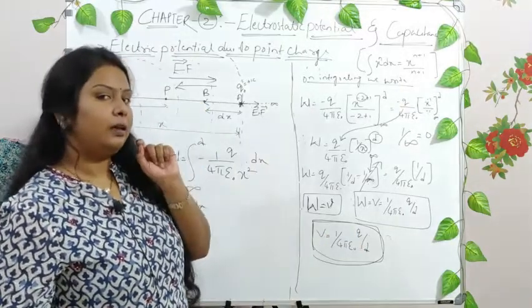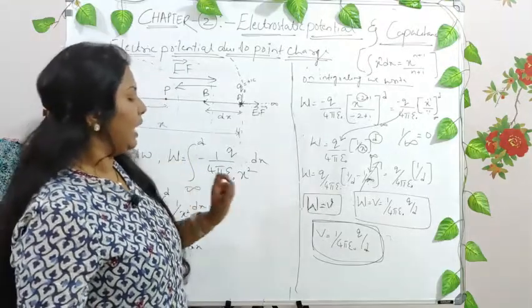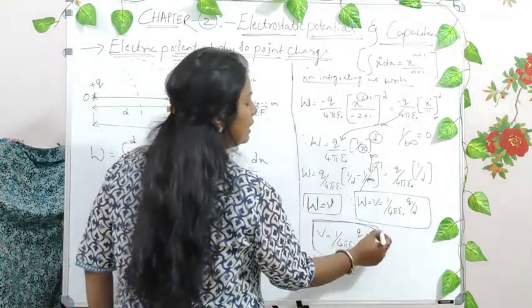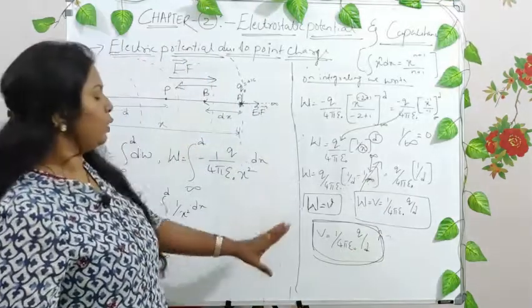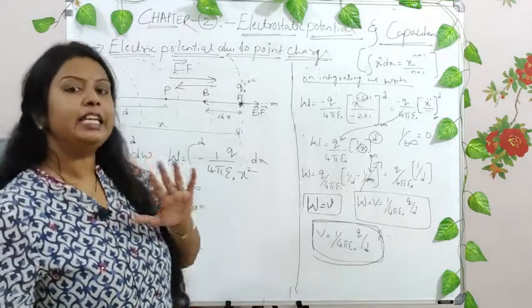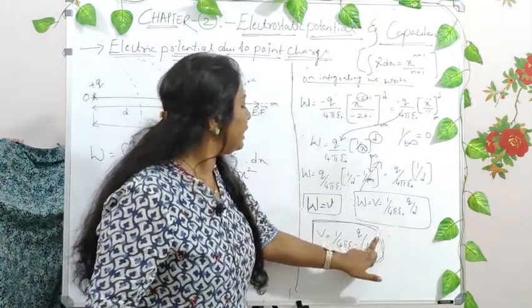You can make a note over here: I haven't written any vector here. Why? Because it has no direction. The electric potential is a scalar quantity which has only magnitude, and hence we do not represent any directional vector.